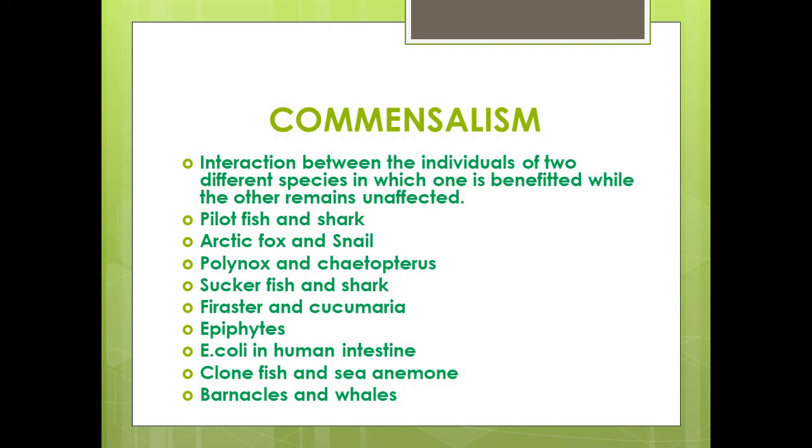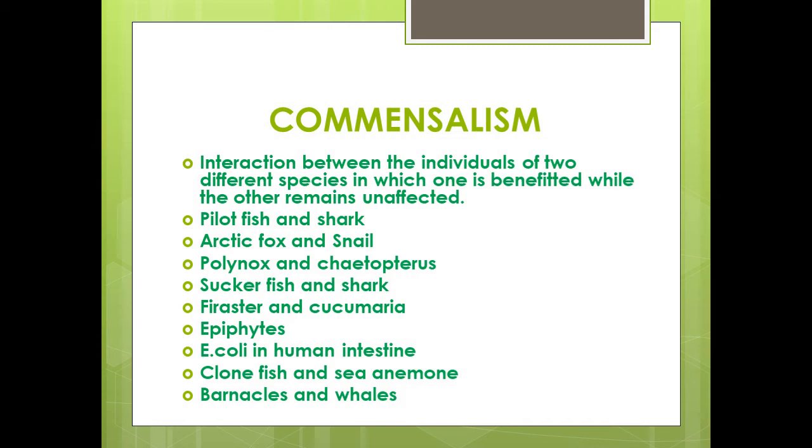Pheriaster and Cucumeria: Pheriaster is a small fish which lives in the cloaca of the sea cucumber for shelter and fecal matter. Epiphytes are autotrophs which grow on the surface of other plants. The attachment is only for space. Vanda, an orchid, is an epiphyte. That's an example. E. coli in the human large intestine lives there for getting shelter and food from the fecal matter.